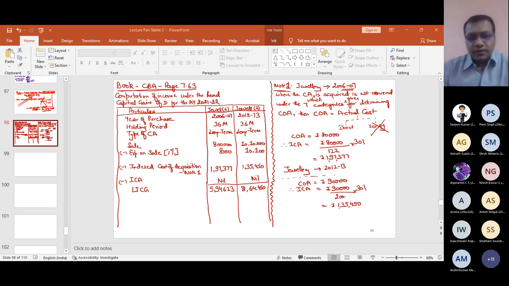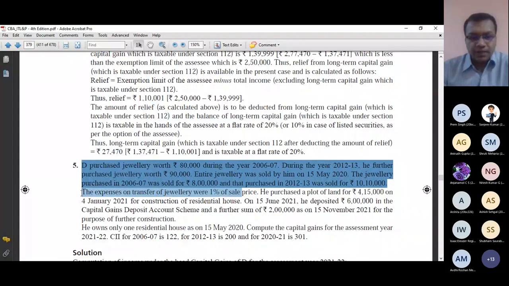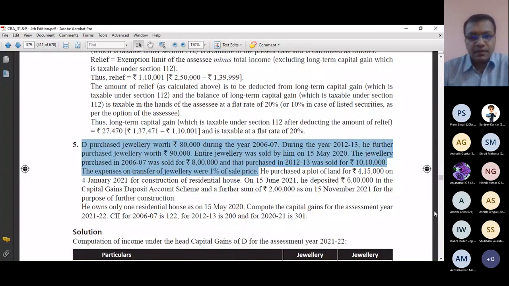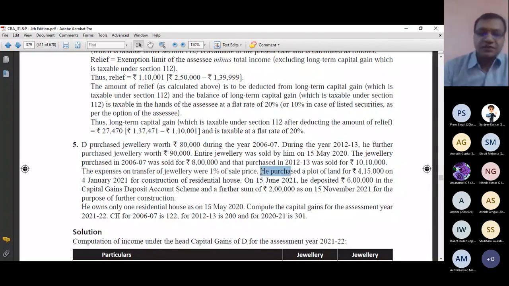Now next point of time. Again, let me show you that question. So I have covered till this point. It says he purchased a plot of land. This is a new point. He purchased a plot of land for rupees 4,15,000 on 4th Jan 21, for construction of residential house.